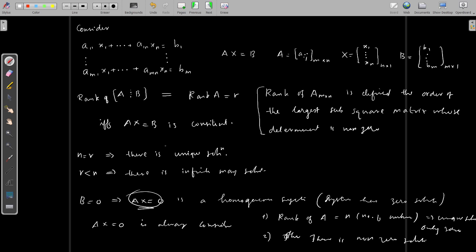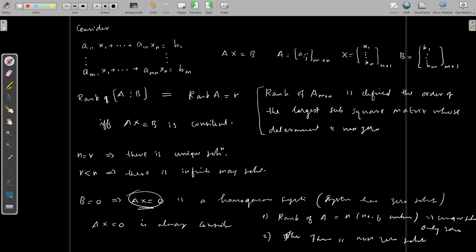The homogeneous system is always consistent. Then there are two possibilities: it has only the zero solution, that is a unique solution, or infinitely many solutions. The unique solution is obtained from the condition rank of A equal to the number of unknowns. If the rank is less than the number of unknowns, then it has at least one non-zero solution. If it has at least one non-zero solution, it may have infinitely many solutions. So this is the classification of the solutions of a homogeneous system.